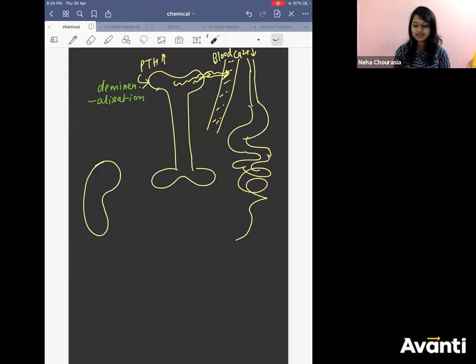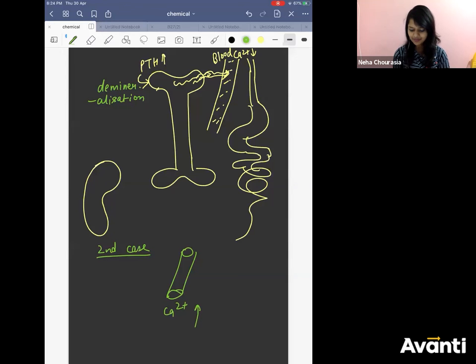Right. Now, let's say in the blood calcium is more. So what would happen? Thyrocalcitonin will get released. Second case, in the blood calcium is more.